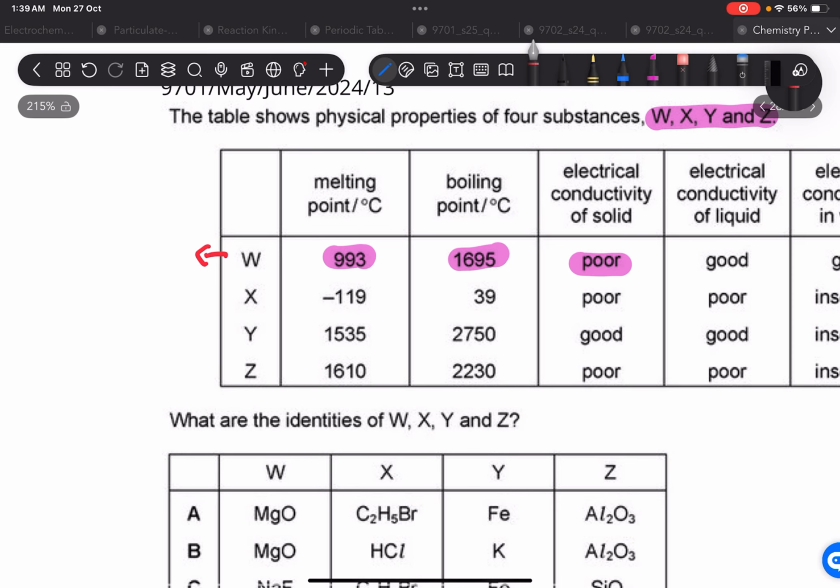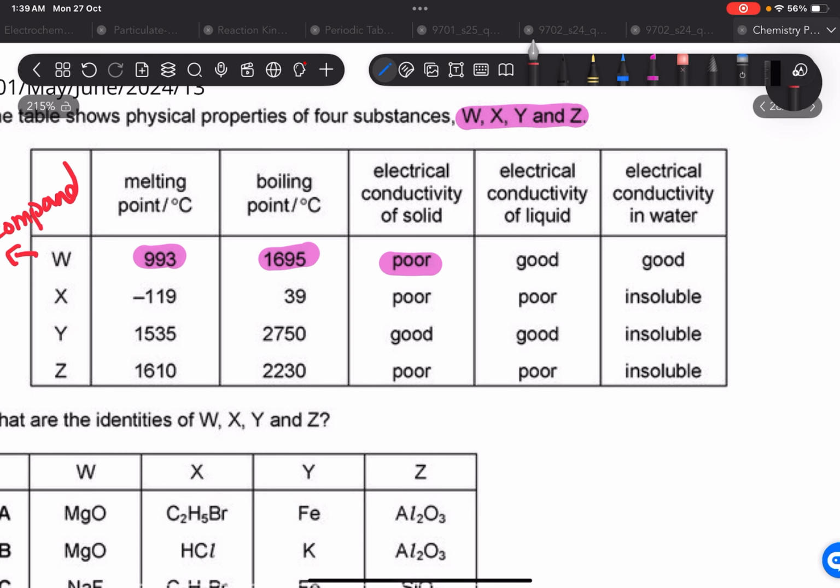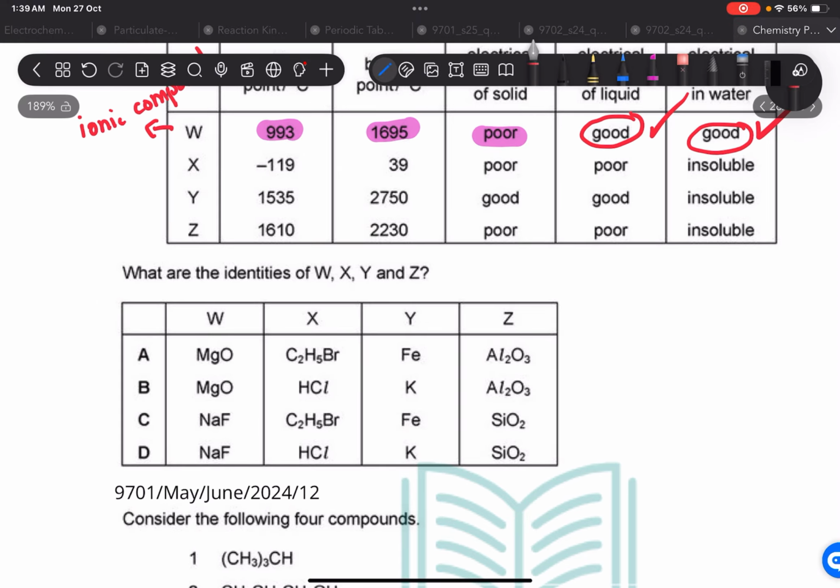This has to be an ionic compound or covalent compound. Okay, electrical conductivity of liquid is good, definitely ionic. Electrical conductivity in water is good, definitely ionic. So for W, I'll choose anything that's ionic. Magnesium oxide, ionic, this ionic, this ionic, this ionic, all 4 are ionic.